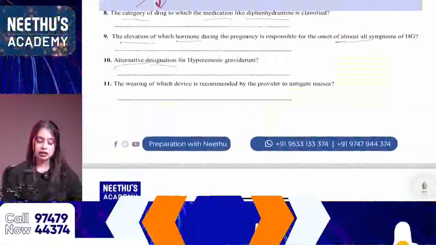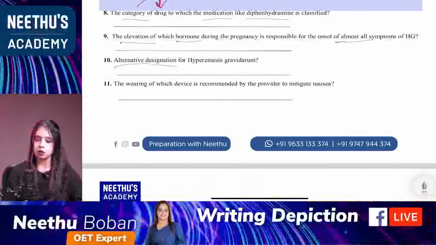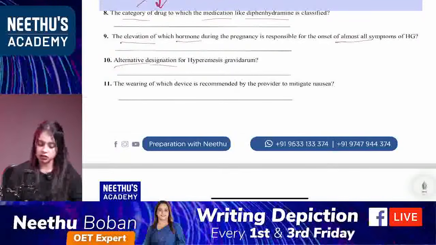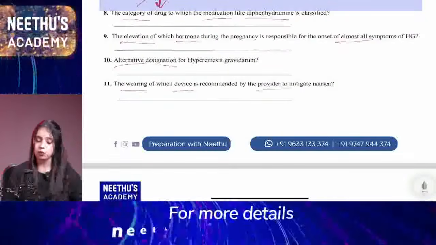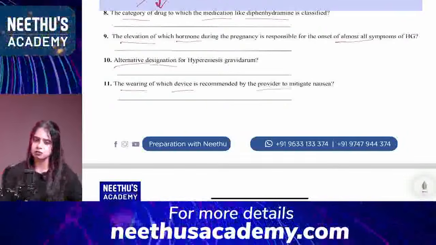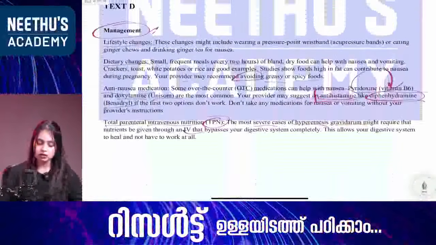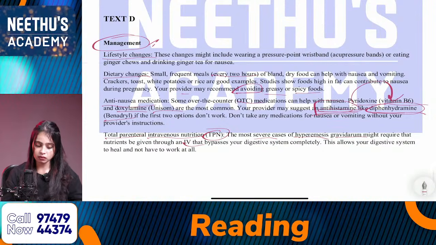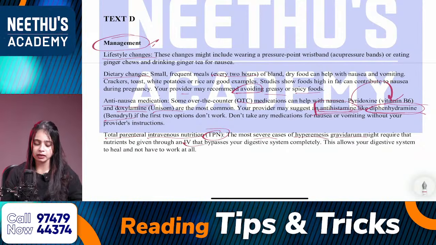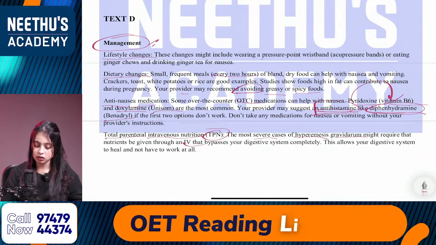The 11th one: the wearing of which device is recommended by the provider to avoid nausea? The keywords are wearing, device, provider. The device is mentioned in text D in management. See the first line: these changes might include wearing a pressure point wristband.